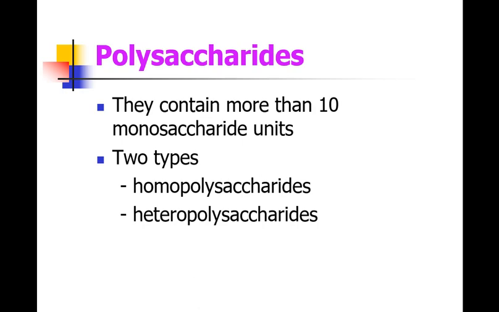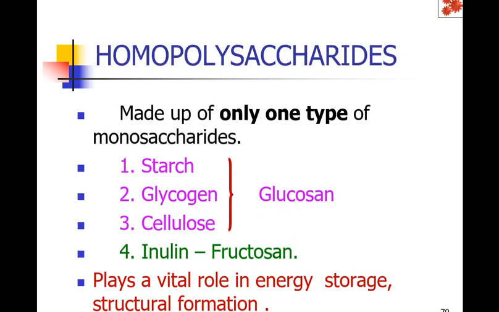There are two types of polysaccharides: homopolysaccharide and heteropolysaccharide. Homopolysaccharides are made up of only one type of monosaccharide unit. Examples of homopolysaccharides include starch, glycogen, cellulose, and inulin. Starch, glycogen, and cellulose are called glucosans because they are polymers of glucose. The repeating unit in starch, glycogen and cellulose is glucose, so they are called glucosans.